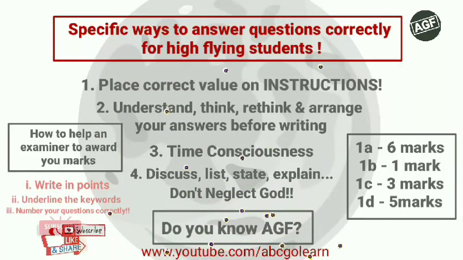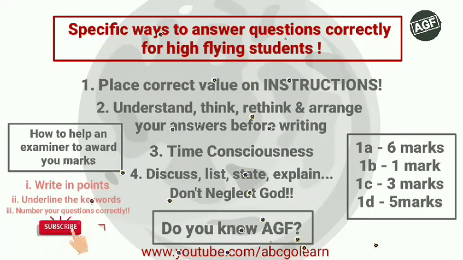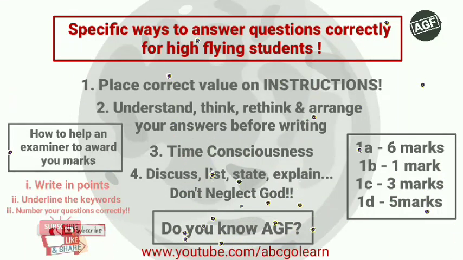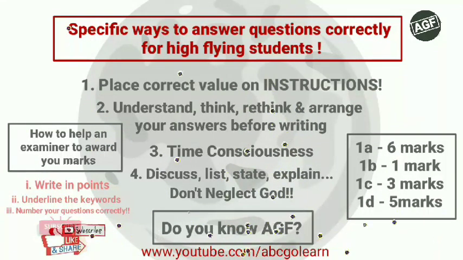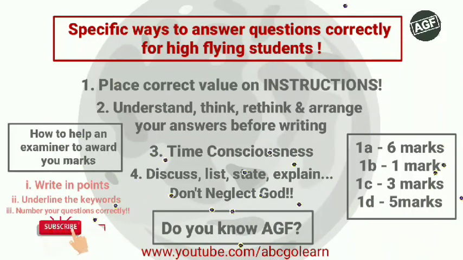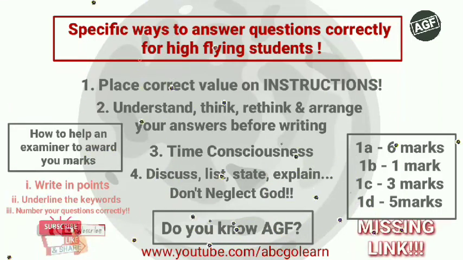We've seen cases of people that would be like, have I actually answered this very question correctly? But after the exam, you see their results, you see that A1. And some people would even have thought that they answered this very question correctly. If that question should come back again, you see, I'm very, very sure of my results. Maybe in 3 months' time or thereabout, you see my results, you see that I would have A1. If there's something like A star, I would have A star. I tell you, those people, you will see that they would have F9, C5, C4. Why? It's because of this very missing link.